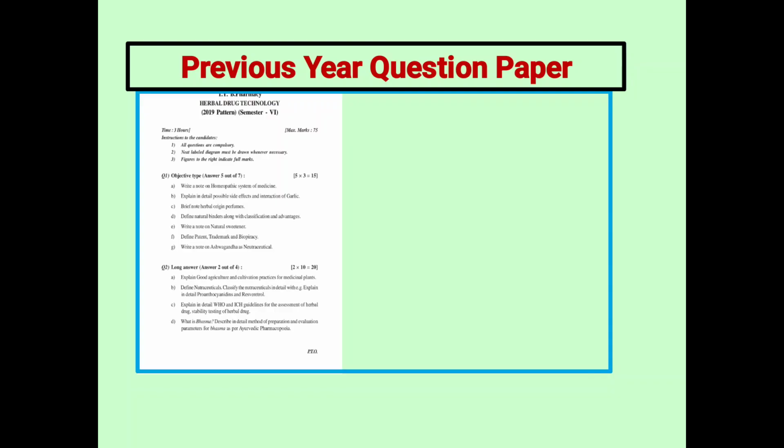Define patent, trademark, and biopiracy. Write a note on ashwagandha as a nutraceutical. 10 marks: explain good agricultural and cultivation practices for medicinal plants. Define nutraceuticals. Explain in detail the WHO and ICH guidelines for assessment of herbal drugs.